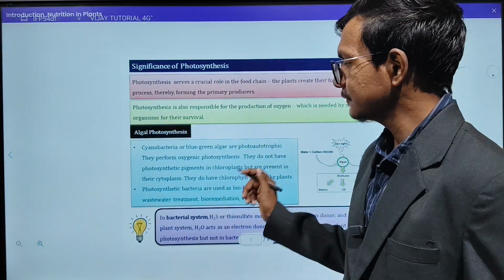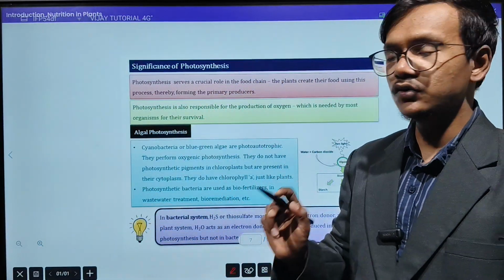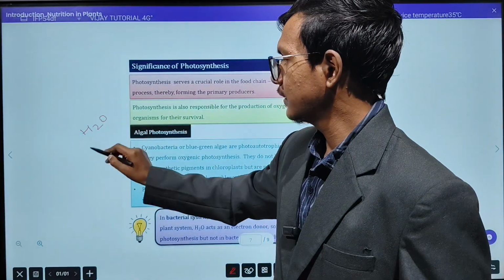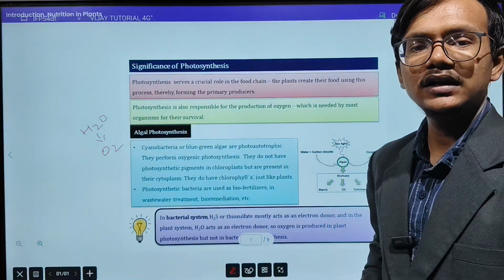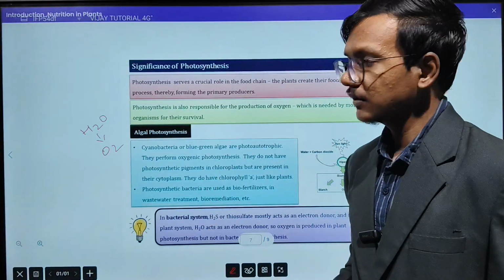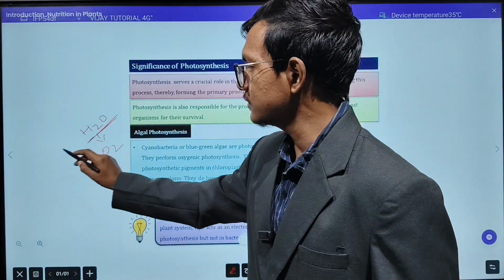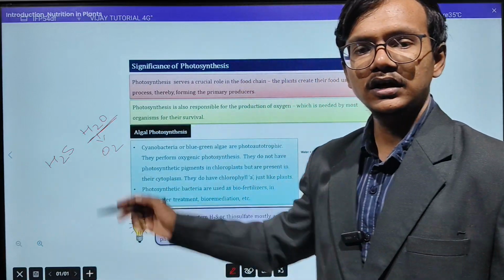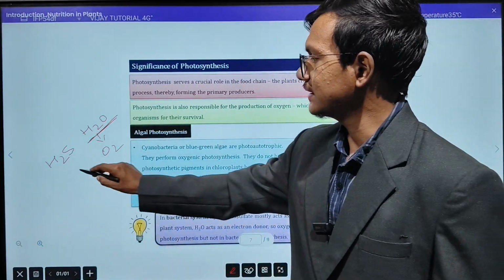In green plants, you remember the water, H2O, will give oxygen. In green plants, the process of photosynthesis I am saying. But in some bacterial systems, they will not use H2O. Instead of H2O, they will use any other organic or inorganic form. One example I have given you is H2S.